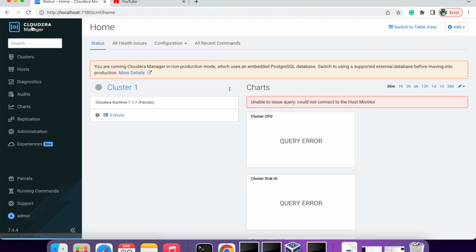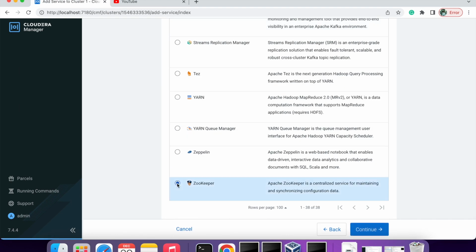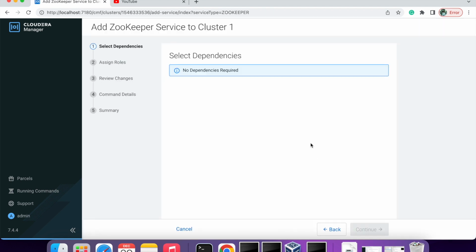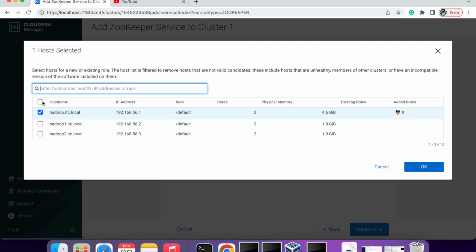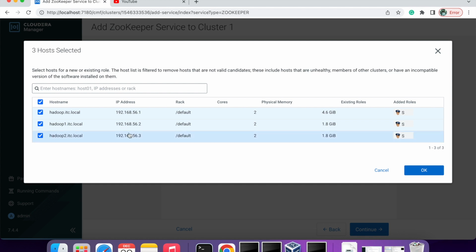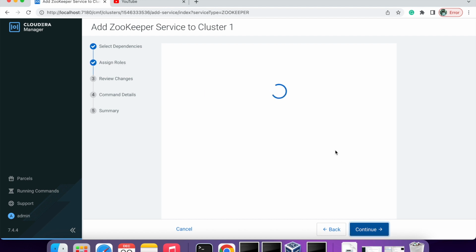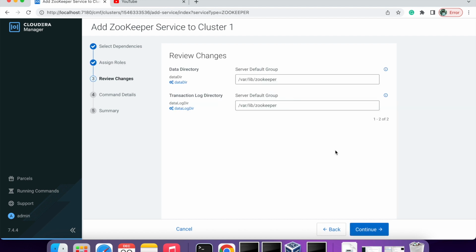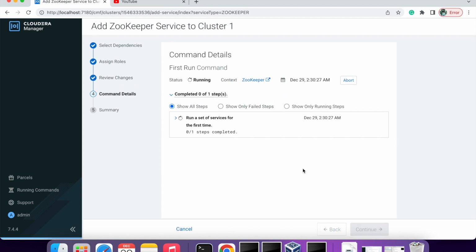Just click on Cloudera Manager and I can add service from here manually. First thing that is important, ZooKeeper is mandatory, so I will install ZooKeeper on all hosts. So from here select all. If you click there, it will select all. Click OK, continue with the default.